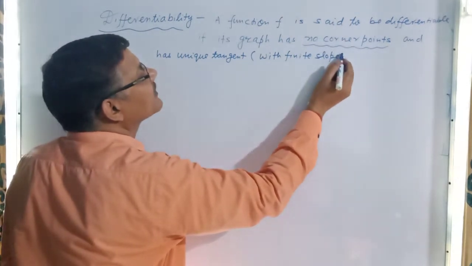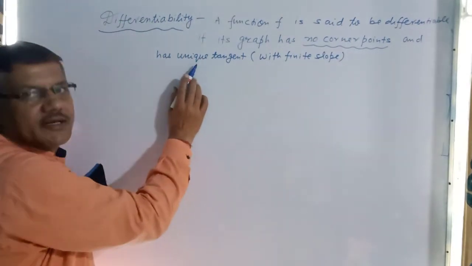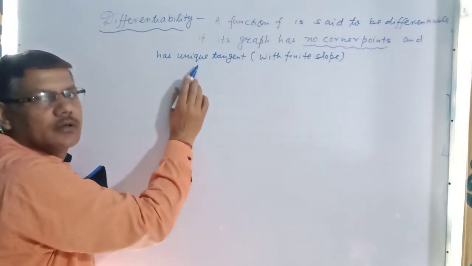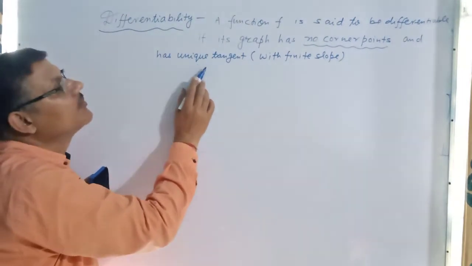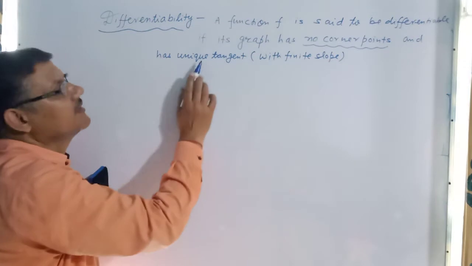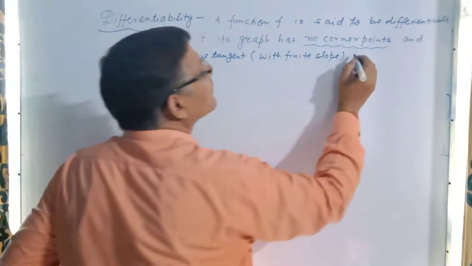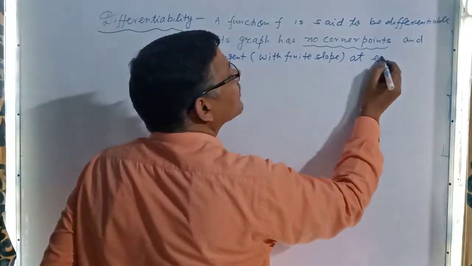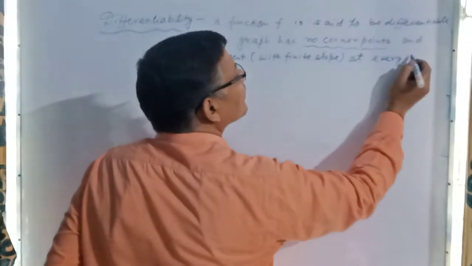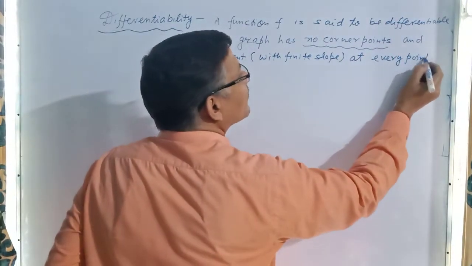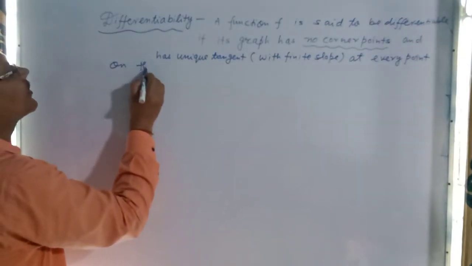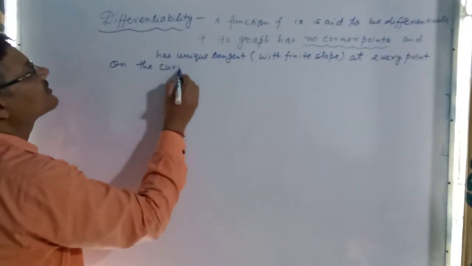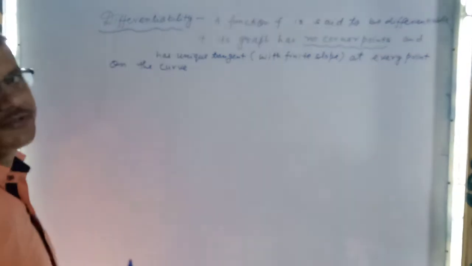So unique tangent means the slope of the tangent at that point of the given function will be finite, then we say unique, at every point on the curve.